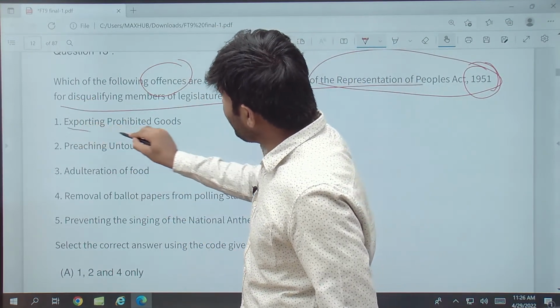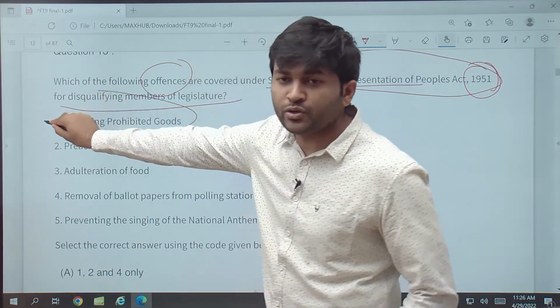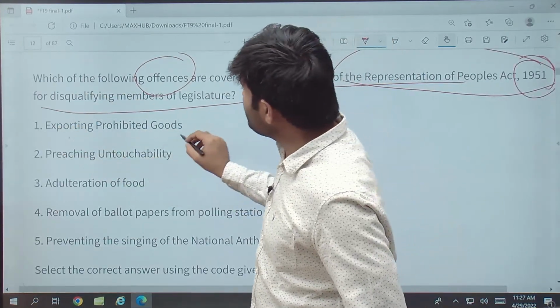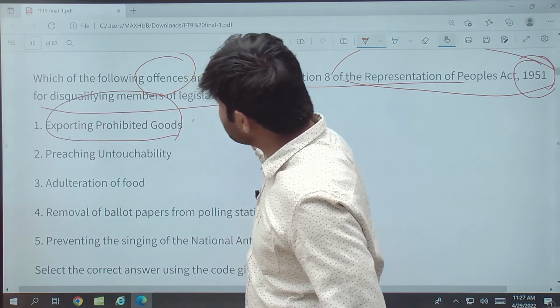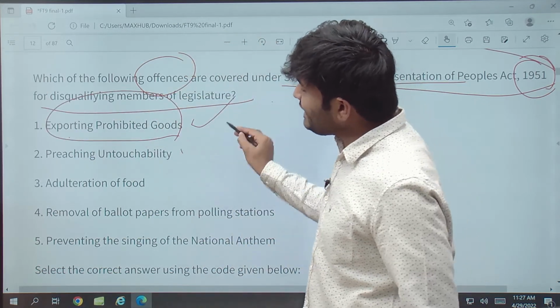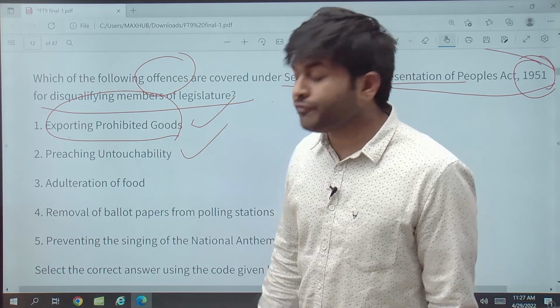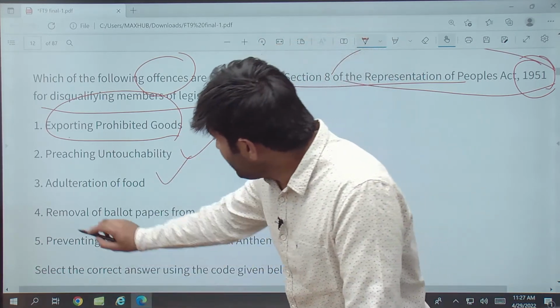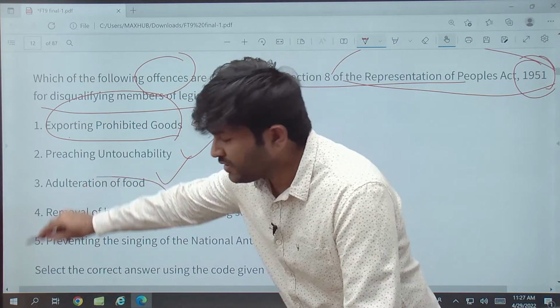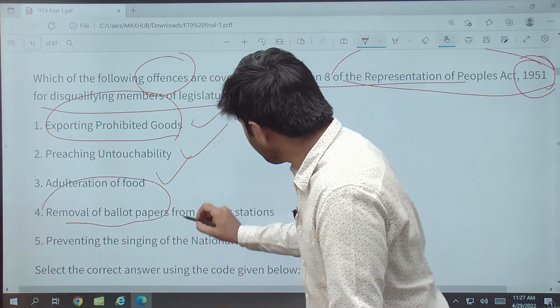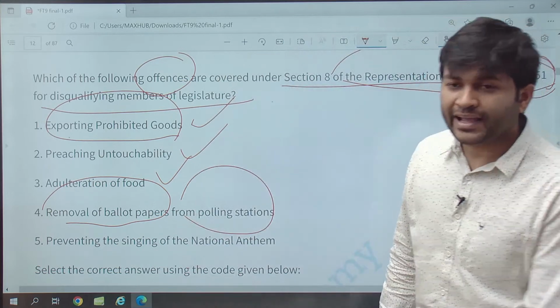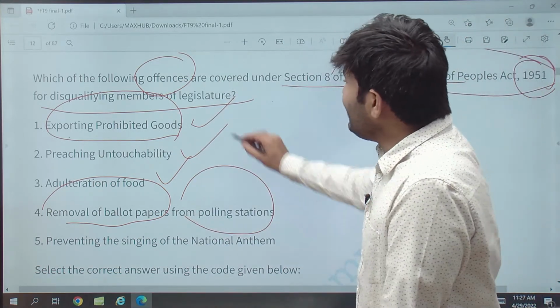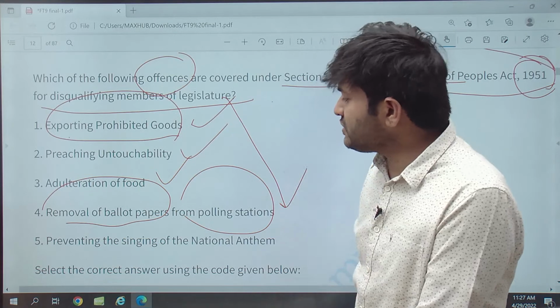Breaking the law by exporting prohibited goods, yes, you can be disqualified on this. Preaching untouchability, yes. Adulteration of food, on this basis also you can be disqualified. Removal of ballot papers from the polling station is a crime and can lead to the disqualification of the legislator.